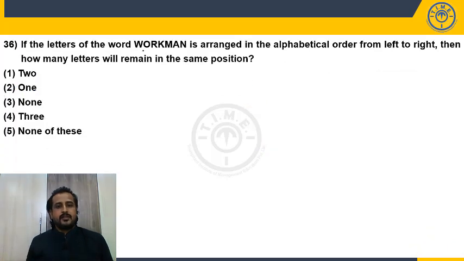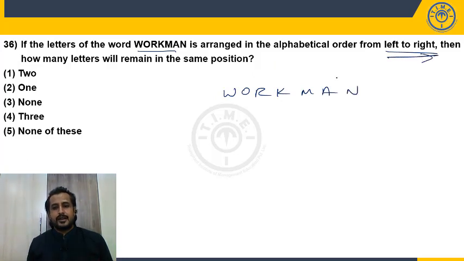36. If the letters of the word workmen are arranged in alphabetic order from left to right, then how many letters will remain in the same position? So what is the given word? Workmen. And the letters should be arranged in the alphabetic order from left side to right side. What is the first to come? A. What is the second to come? K. And third to come? M. And fourth to come? N. Fifth to come? O. Sixth to come? R. And then W.